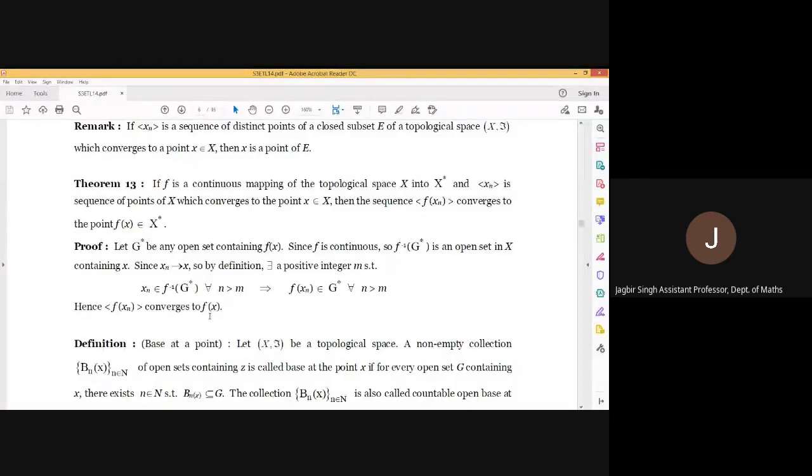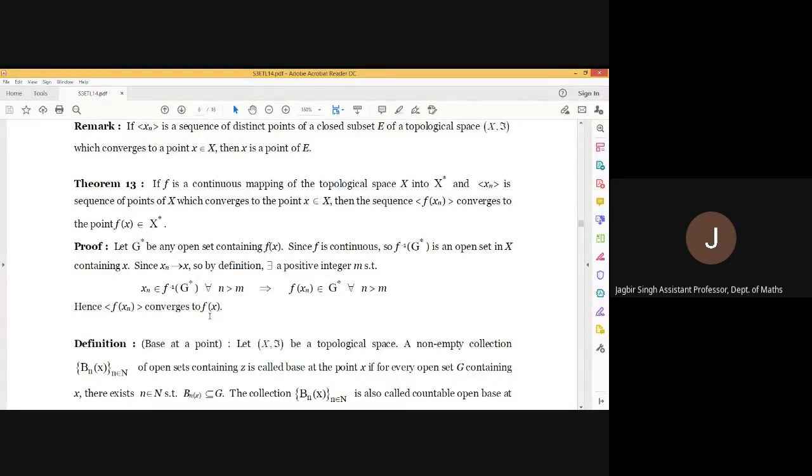To prove this, let G star be an open set containing Fx. We have to prove that this G star contains infinitely many terms of the sequence Fxn. Since F is continuous, F inverse G star is an open set, because the inverse image of an open set under a continuous mapping is open. So F inverse G star is an open set containing x, and the sequence xn converges to x.